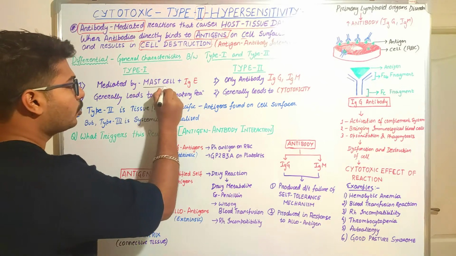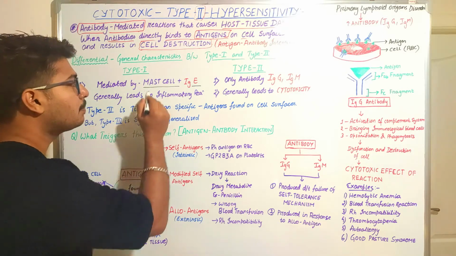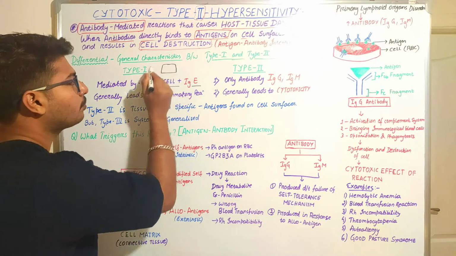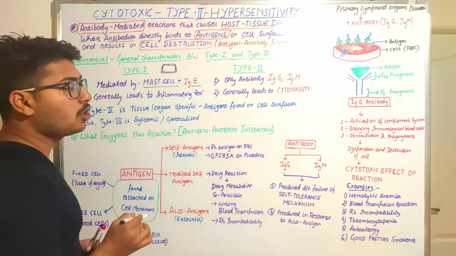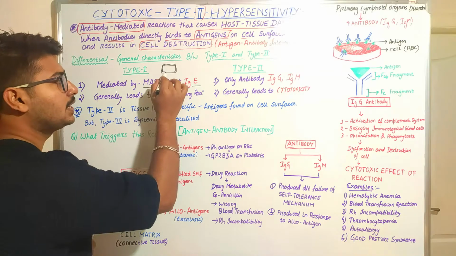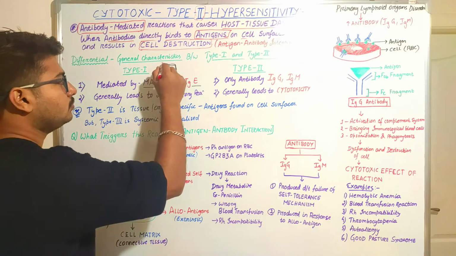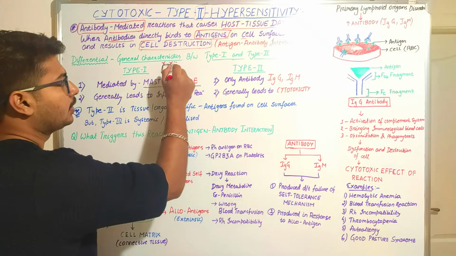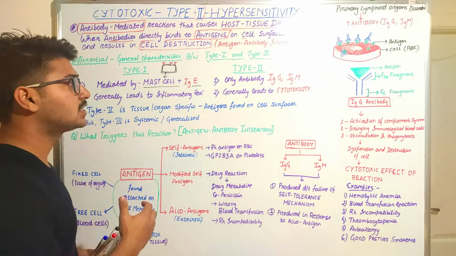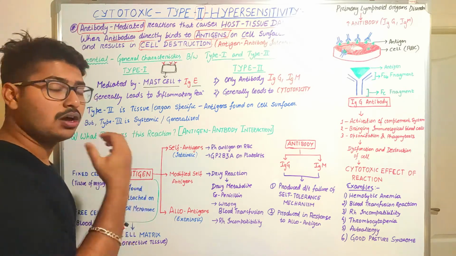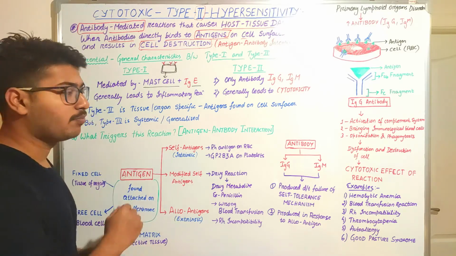This is the important thing: as we have already talked before, an important component of type 1 hypersensitivity is the mast cell, and IgE specifically will be released, because IgE is otherwise known as the allergic or reaginic type of antibody.